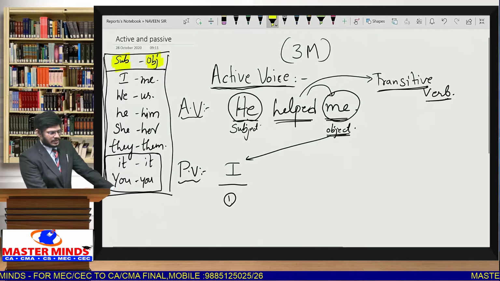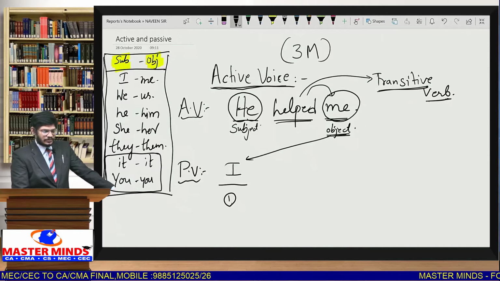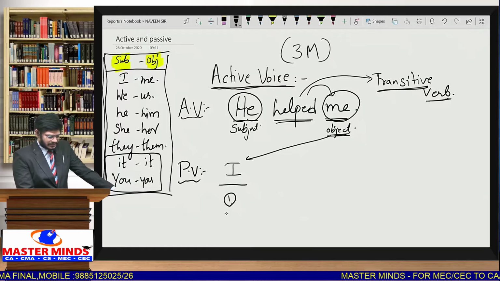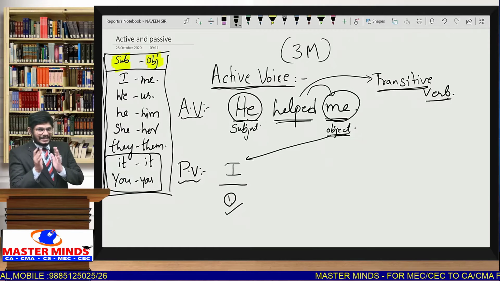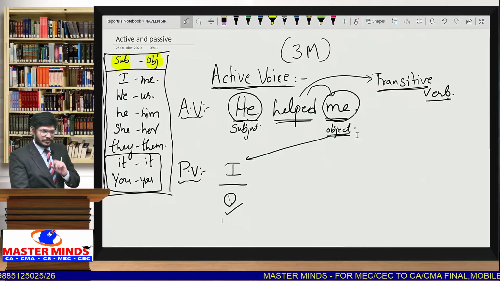So you have to remember this particular aspect, based on which we understand where to use the subjective case and where to use the objective case. So the first step, as we already understood, is write the object as subject. This is step number 1.